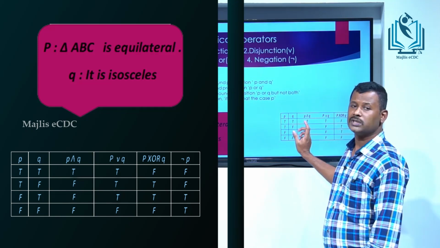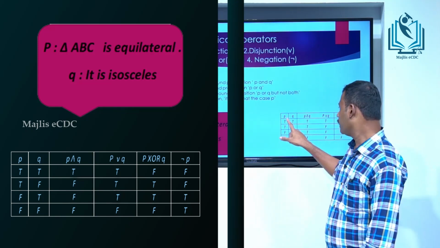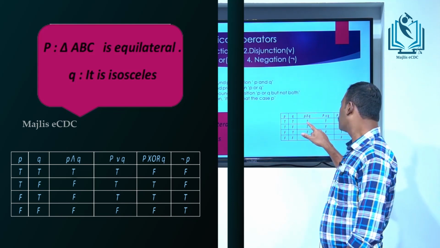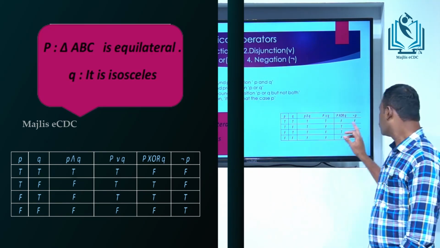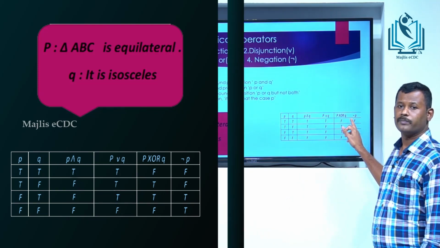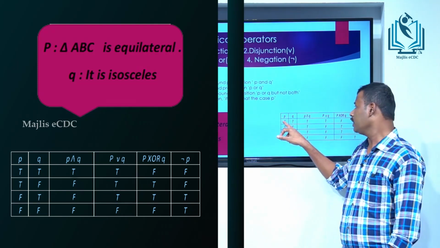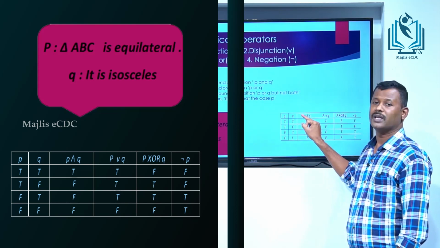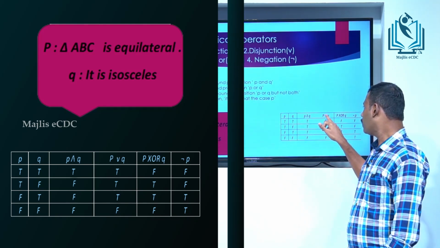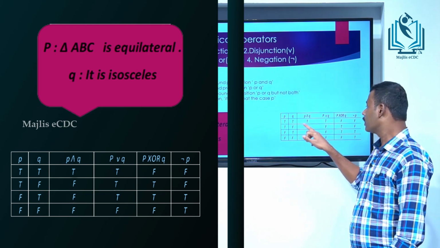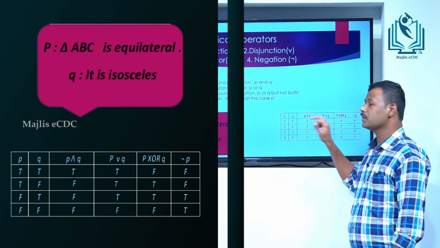Next, consider the truth table. The columns are P, Q, P and Q, P or Q, P XOR Q, and the last one is not P. If P is true and Q is true, then P and Q is true, and P or Q is also true because both statements are true.